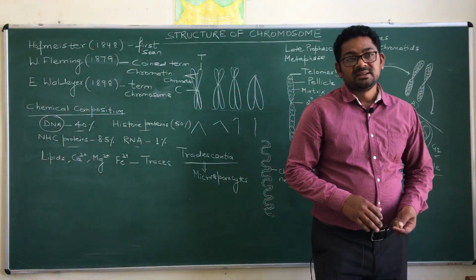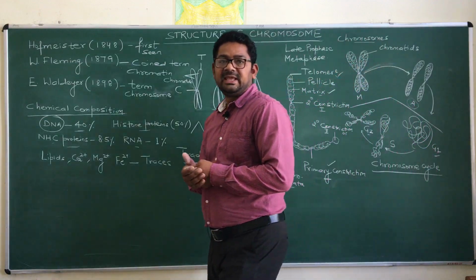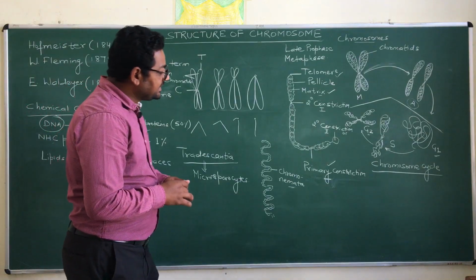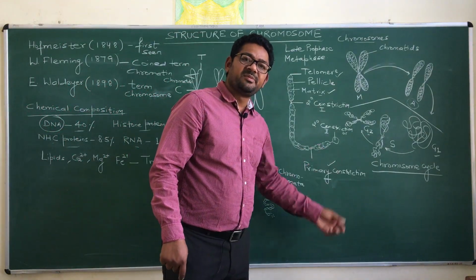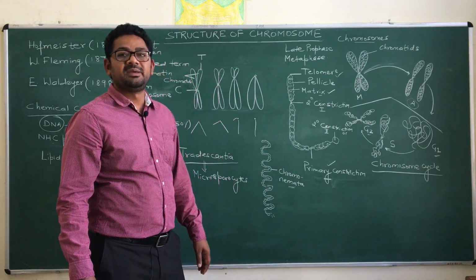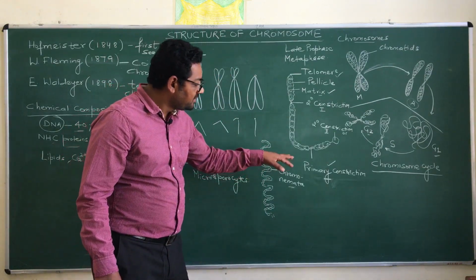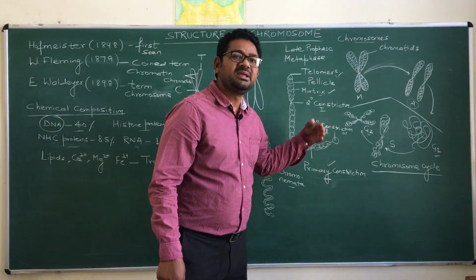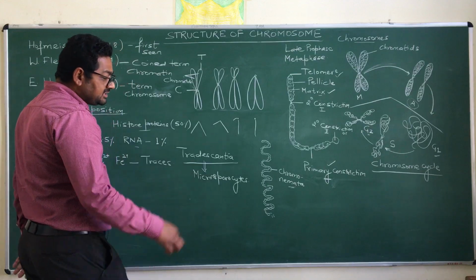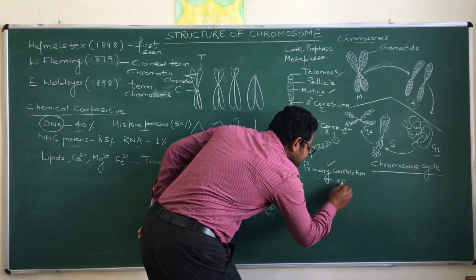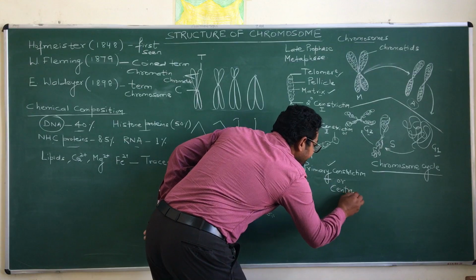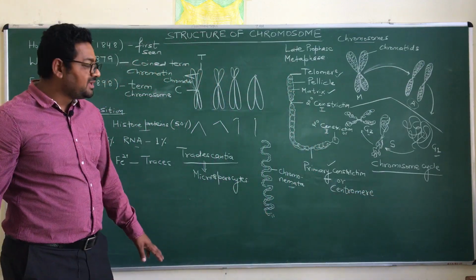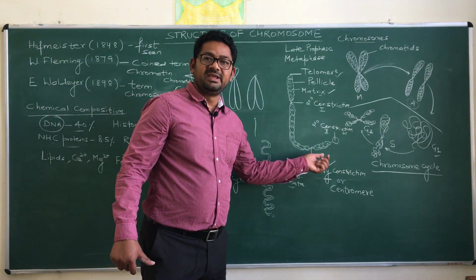As you know, the words primary and secondary are used on the basis of their importance. The primary constriction is the type of constriction that is seen in every type of chromosome. This particular constriction is named as primary constriction, and it is also named as centromere. What is it called? It is called centromere. Actually the centromere is also a region of DNA, but